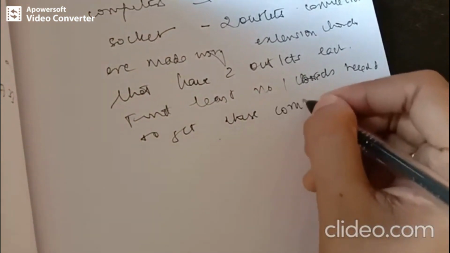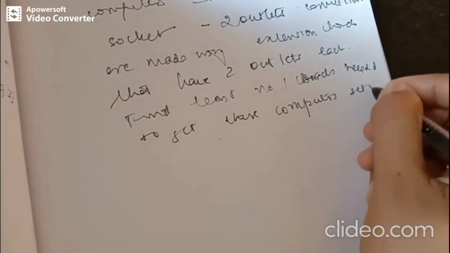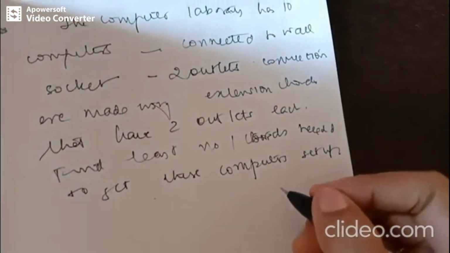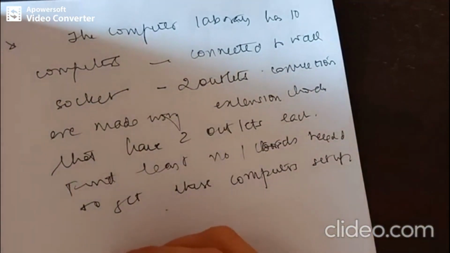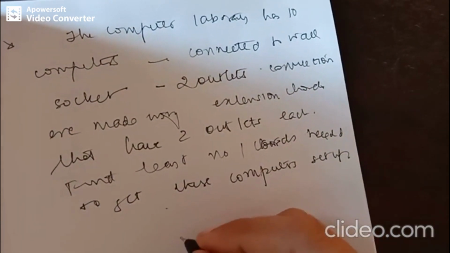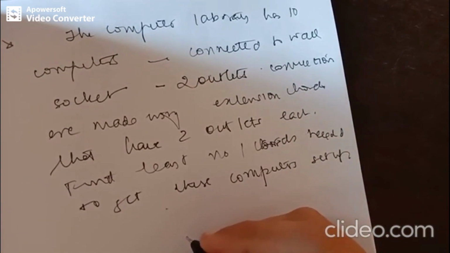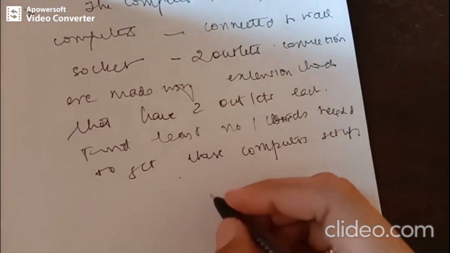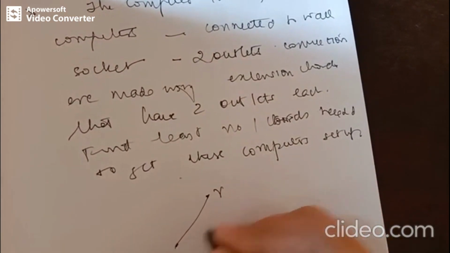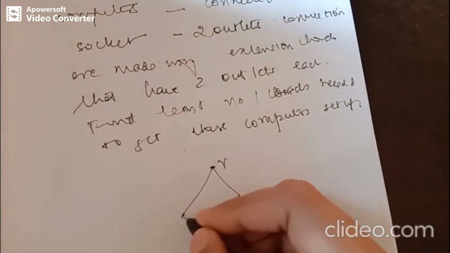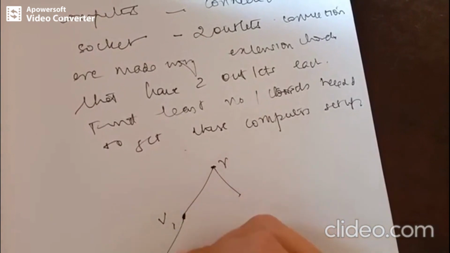So how do you solve this problem? They are given 10 computers in a laboratory. The wall socket can be considered as the root of the complete binary tree, and we can have these computers as leaves and internal vertices, right? So we can draw this connection like this. There will be a wall socket and there will be 10 computers.